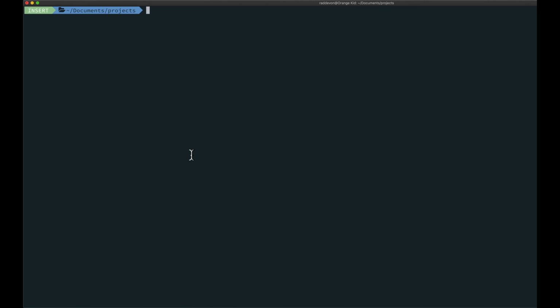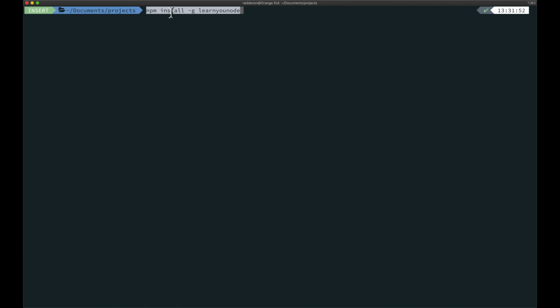If you're on Windows, you can do this in the command line, you can do it in PowerShell, you can do it in a terminal emulator like the Git Bash that comes with Git when you install Git on Windows. And newer versions of Windows, I think Windows 10 now, has a Linux subsystem you can install, and you can get a terminal emulator that way. That would work sort of like what I'm doing here on my Mac. On the Mac, you ship with Terminal, and then I have downloaded and installed iTerm2, and that's what I'm using for my terminal emulator. Right now, I am inside my projects directory.